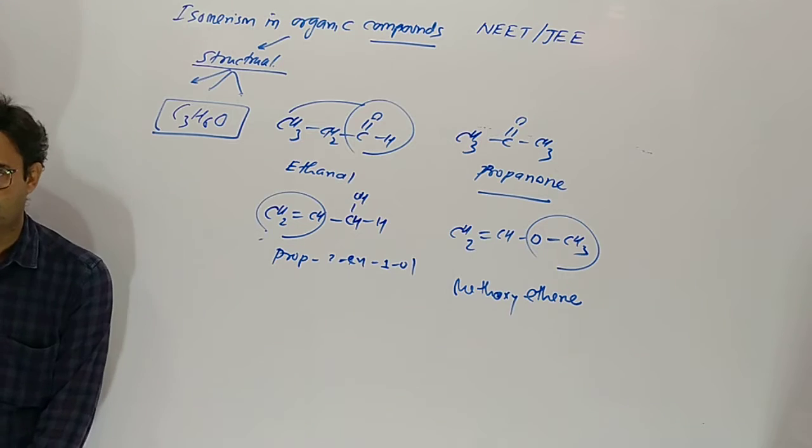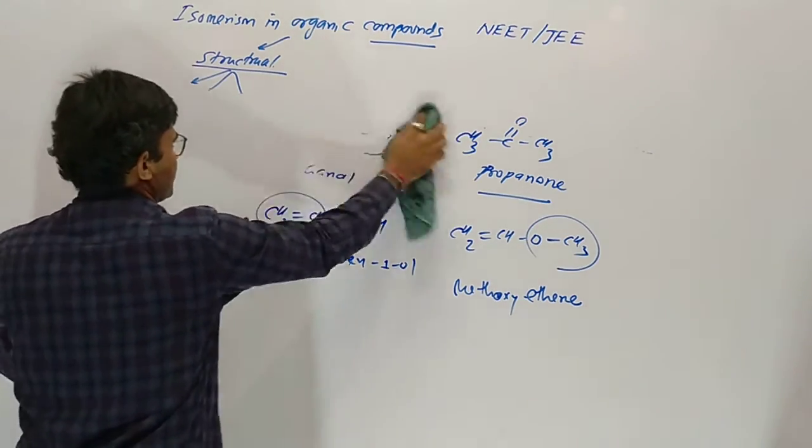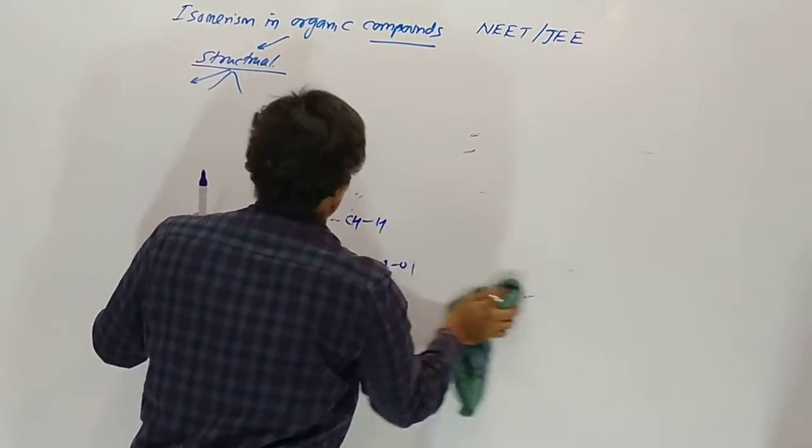So all four are functional isomers. In functional isomers, the functional groups are different, but the carbon chain is not the same. Now one by one we are going to discuss which functional groups give functional isomers with each other.